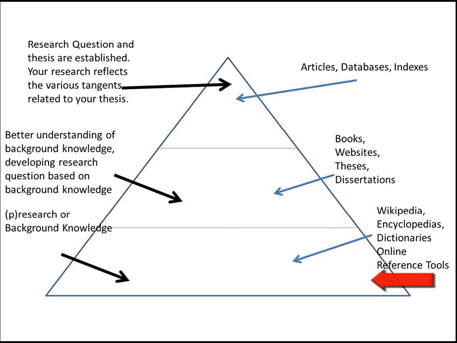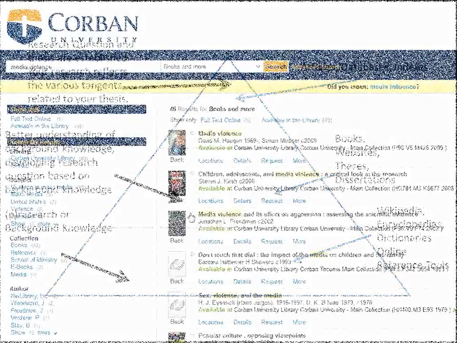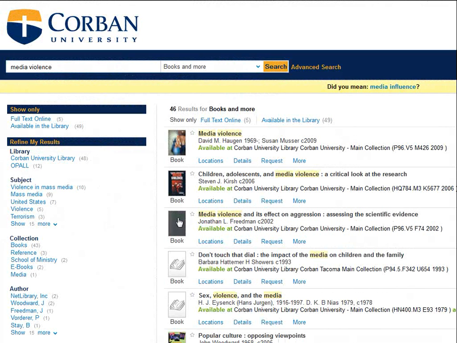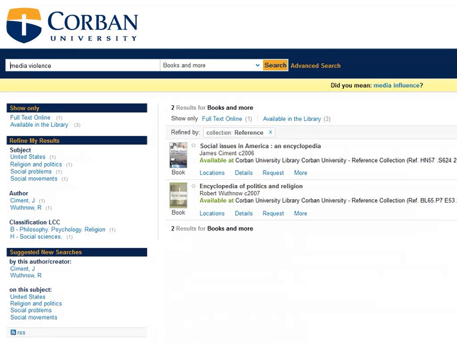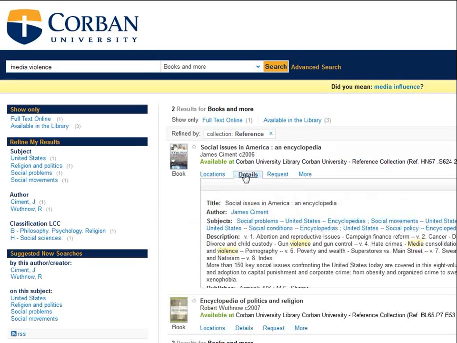We are here at our research process. We already looked at one reference work. Are there any more that might assist? Reference works tend to provide good overviews of a topic. If you are uncertain about your topic and need to do pre-search, look at a reference work. We already looked at Social Issues in America. The other two reference works, at least at first glance, do not look quite as helpful. Since we already have one reference work, we are not going to take a look at the other two.